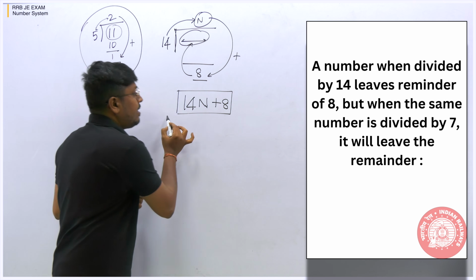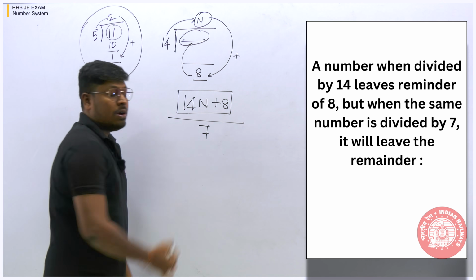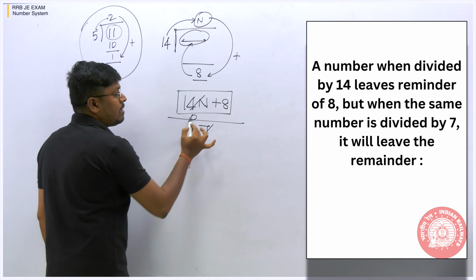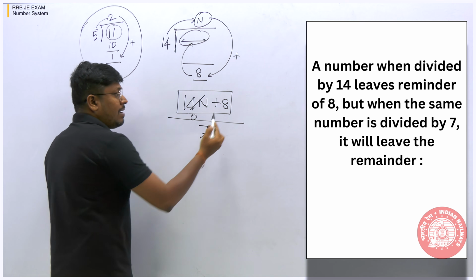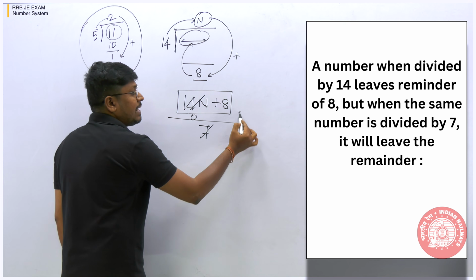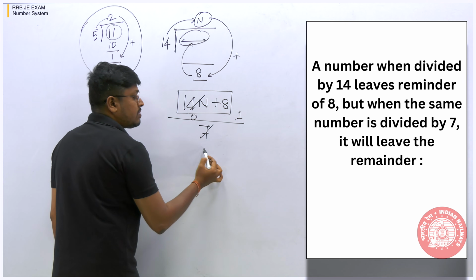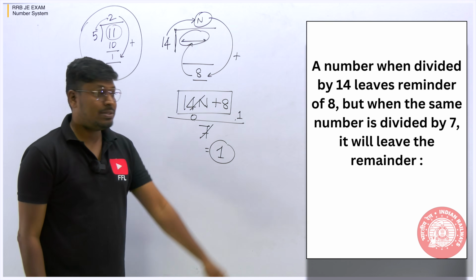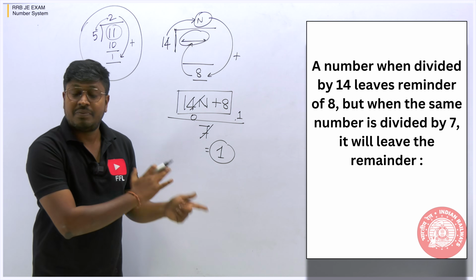The same number, when we divide by 7, what is the remainder? So divide and see. When you divide 14n by 7, we will not get any remainder. 8 divided by 7, we will get remainder as 1. So 0 plus 1 will be 1. So the remainder is 1. This will be the answer for the question. So friends, understood or not?